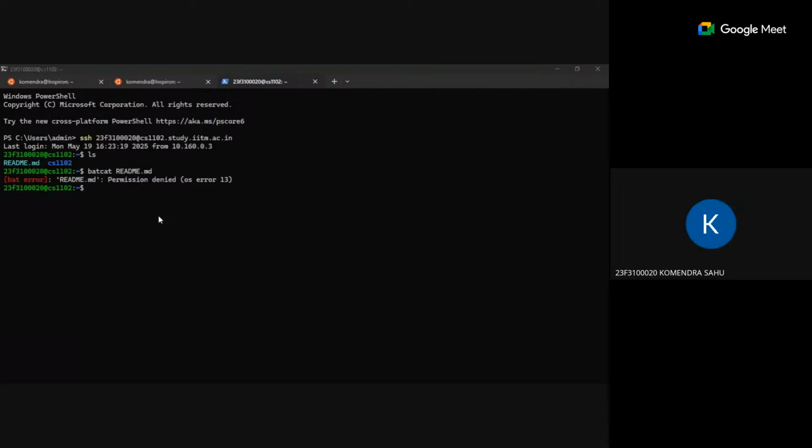Sir, I am not able to read the file. How to proceed further? Okay. Can you try this, cat only cat? Just a second, sir. That will also show permission denied. It has been showing that, I think, only for the students.